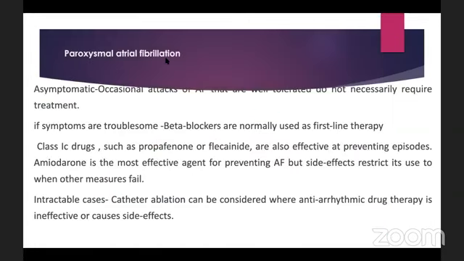So for paroxysmal atrial fibrillation, as we said, it's usually self-limiting, but it may progress to persistent or permanent. So if it's self-limiting and it's asymptomatic, then it doesn't really require any treatment. We can just keep the patient on follow-up. If the symptoms are troublesome, we can use beta blockers. And these are the first-line therapy. So beta blockers is the first-line therapy.